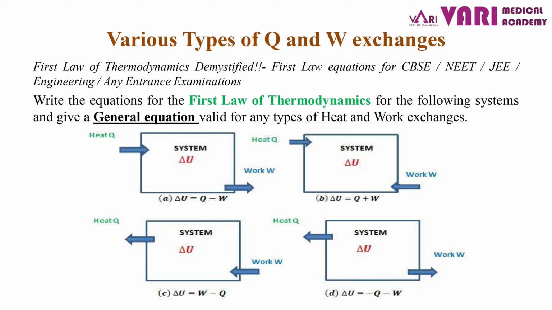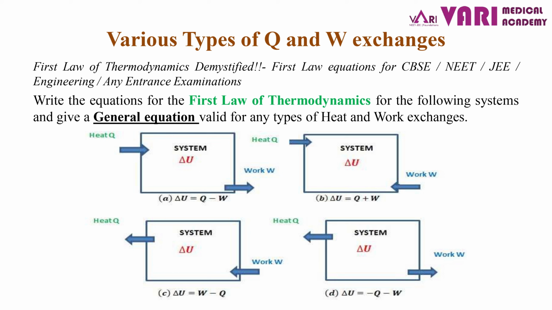Now come to system C, the third system. Delta U is given as W minus Q. Here the input is W and the output is Q. Very simple. The last system, system D: heat is leaving, heat is output, work is leaving, work is output. In this system there is no input, only output. So delta U is equal to minus Q minus W.